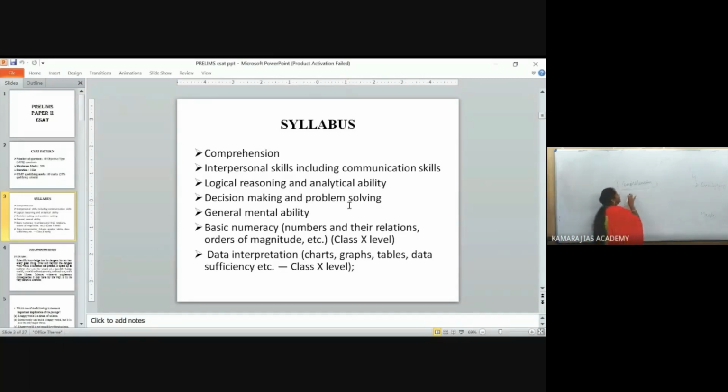But comprehension in UPSC is a little bit trickier. It is not the same as what you studied in your school days, and your analytic part is very important in this comprehension.